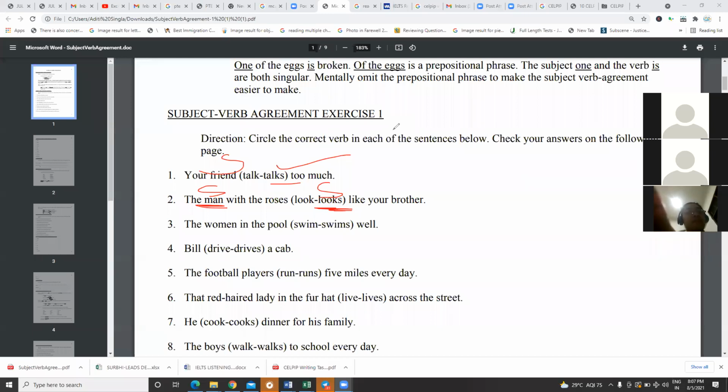If you don't know the rule, you don't know the answer. Swim is the correct answer because women is plural. So plural will come. Now let's switch to the next rule.